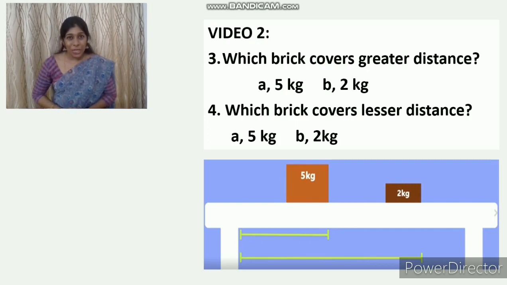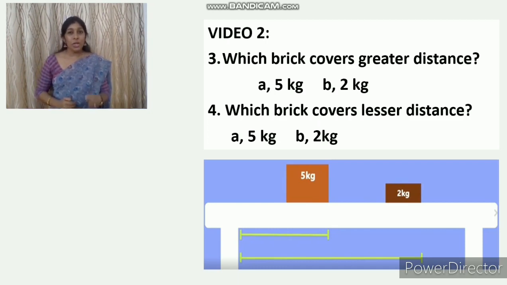Did you observe the video? Okay, let's answer these questions. Which brick covers greater distance? Options are 5 kilogram and 2 kilogram. The right option is 2 kilogram.